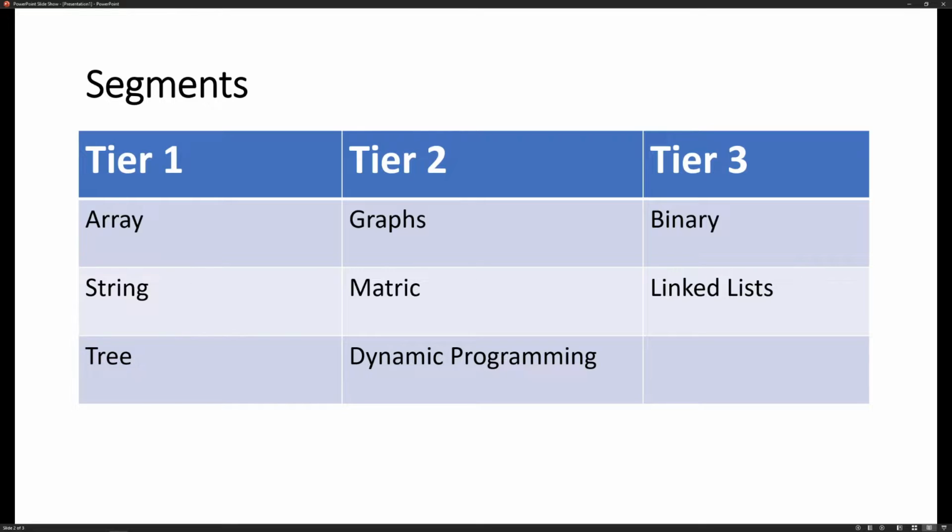In tier 2, we could look at things like graphs, how to look at things in more of a spiderweb way, matrices, and also dynamic programming. And finally, we will go over binary and, of course, the biggest meme of all, linked lists. These are the things that we're going to go through out of the 75 questions. I'm going to start off with array type questions and then move it along. So stay tuned and we're going to go through our first question.